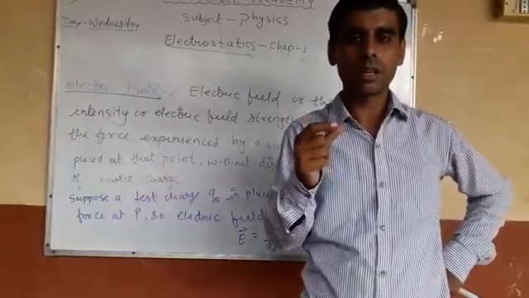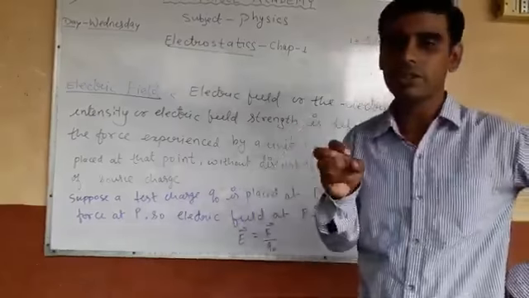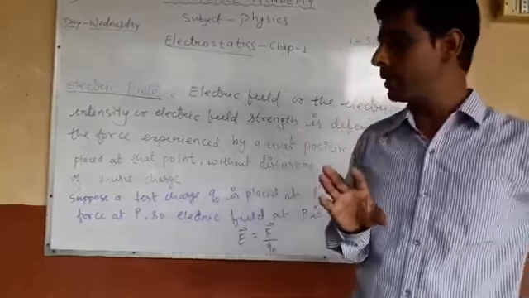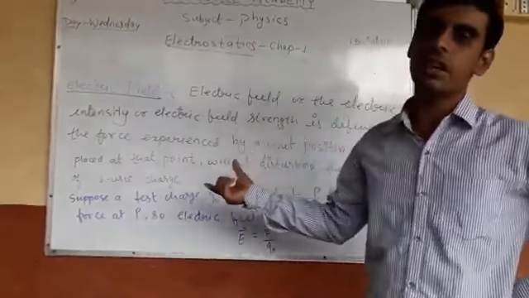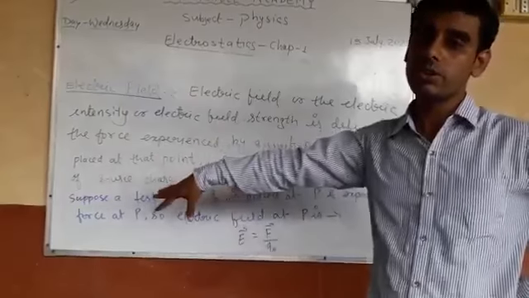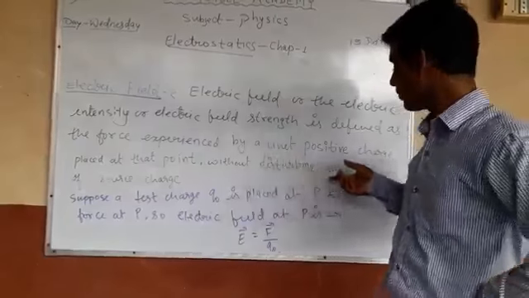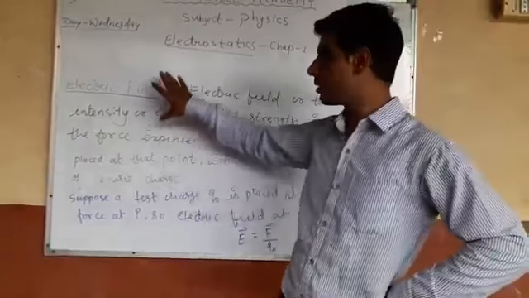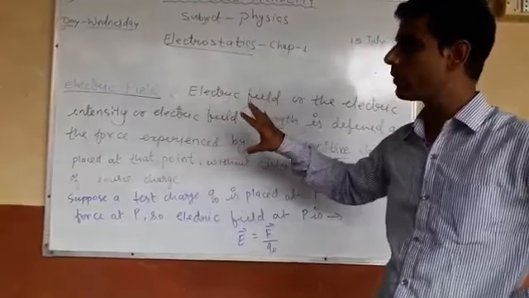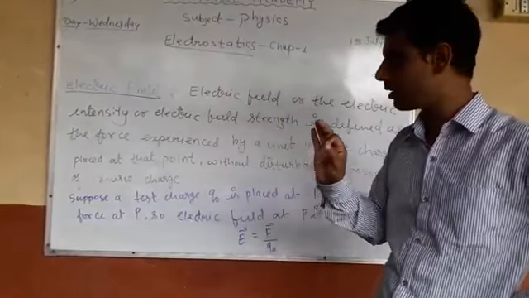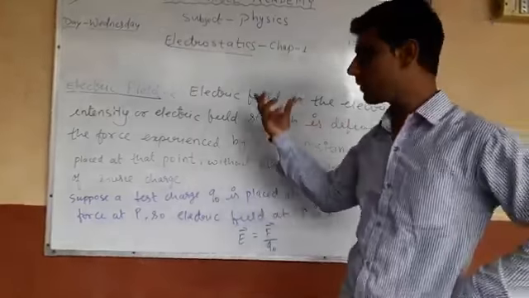How to test the existence of an electric field? We take a test charge, that is Q naught, placed at P, and observe the force experienced by this test charge Q naught due to source charge Q. And one more thing: without disturbing the position of the source charge. You should fix the position of the source charge at its location, and then you can test the existence of the electric field.